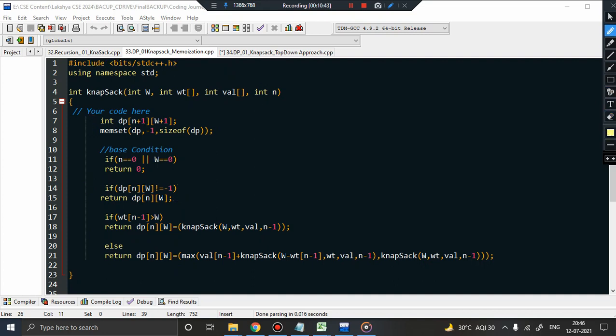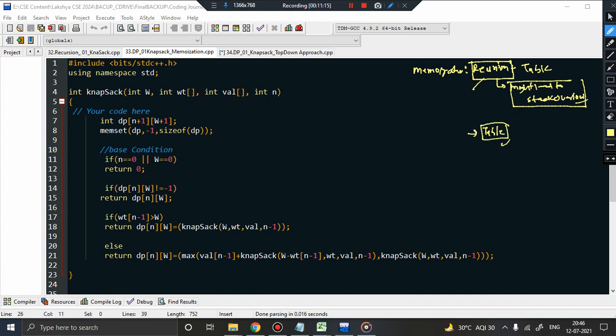Now as I said, memoization uses recursion plus table. The problem in memoization was that it is using recursion and it might lead to Stack Overflow. And we believe in the concept of prevention better than cure. So why take the risk of this Stack Overflow if we have a better approach? What is the better approach? Don't use recursion. Just directly we will be using a table. We will not use any recursion. We will directly use a table to solve the particular problem.